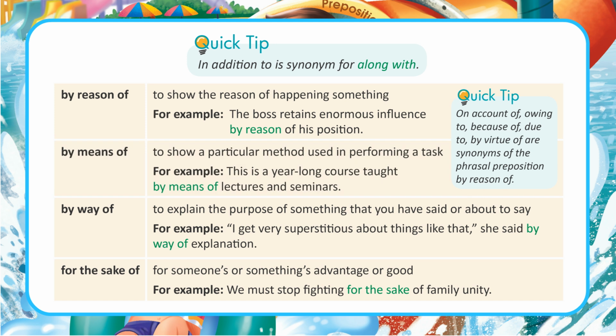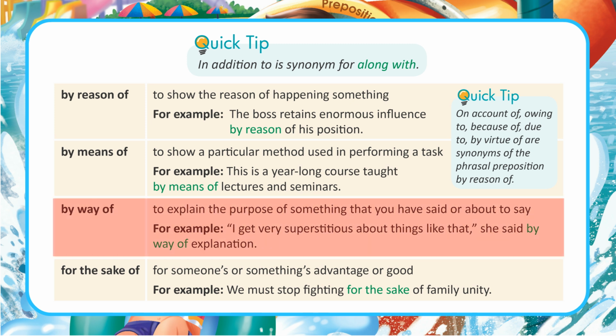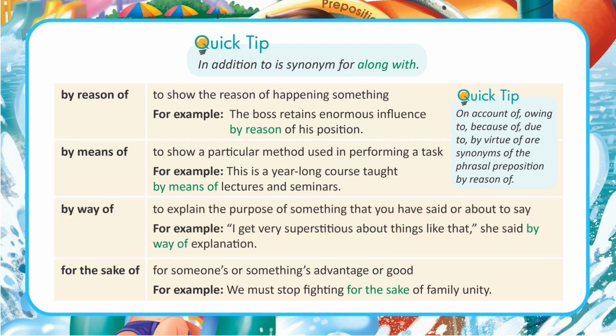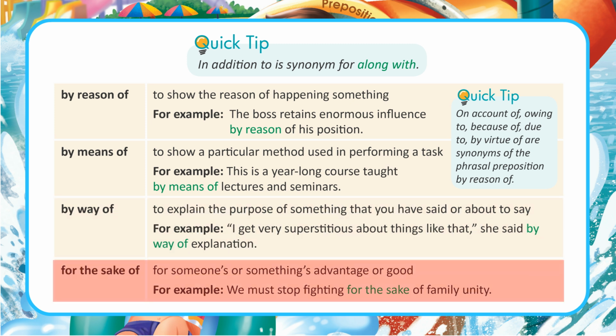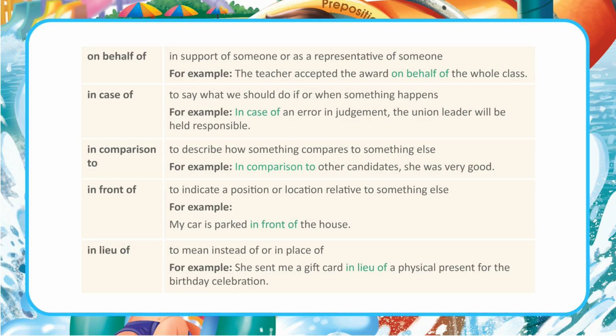For example, this is a year-long course taught by means of lectures and seminars. By way of: to explain the purpose of something that you have said or are about to say. For example, I get very superstitious about things like that, she said by way of explanation. For the sake of: for someone's or something's advantage or good. For example, we must stop fighting for the sake of family unity.